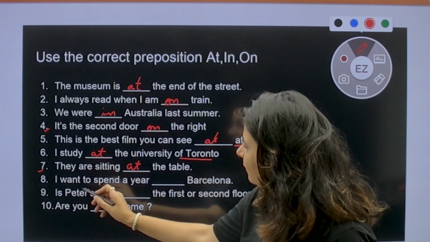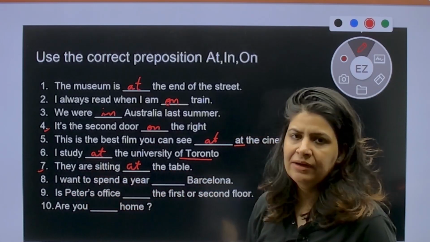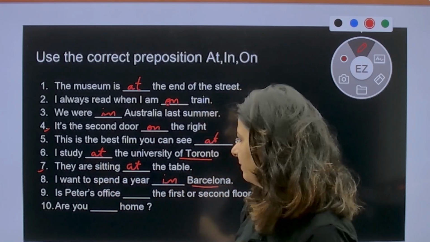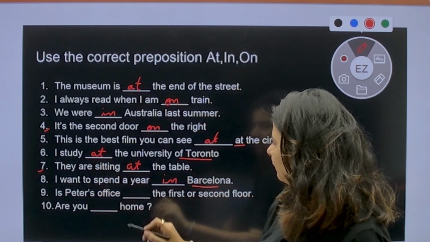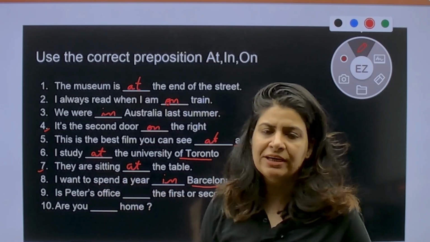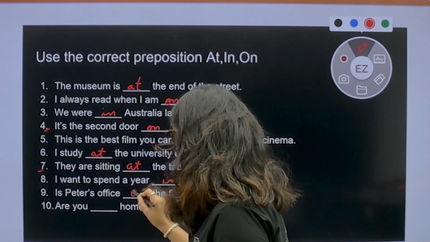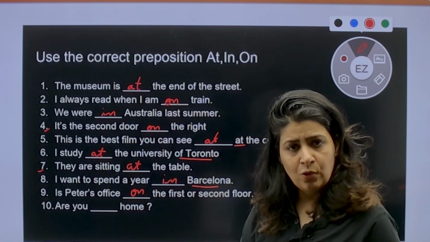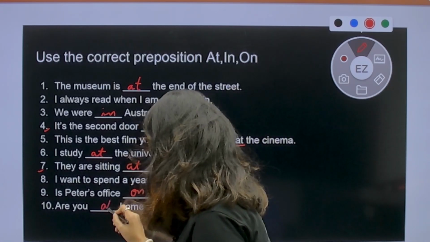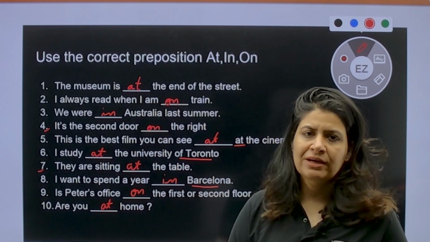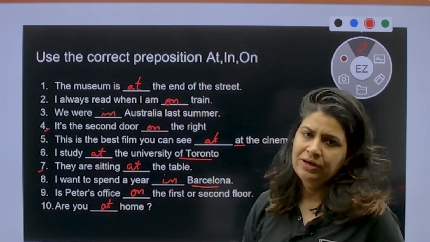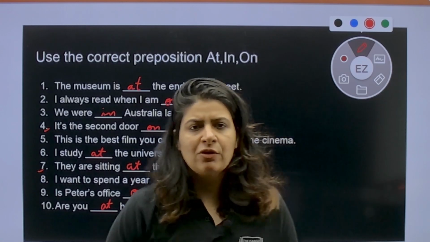8. I want to spend a year where? In a city, in Barcelona. Is Peter's office on the first floor? What do we have to use for floor? Always use the preposition on. On the first or second floor. Are you at home right now? Are you at home? So I hope the concept of prepositions of place, at, in and on, is clear to you. Moving on.